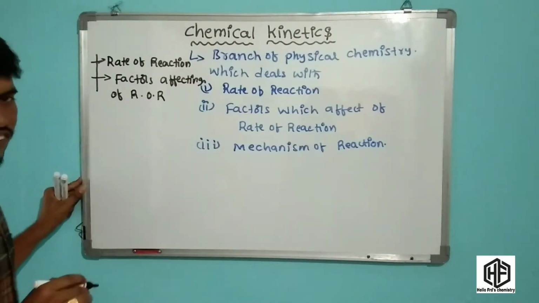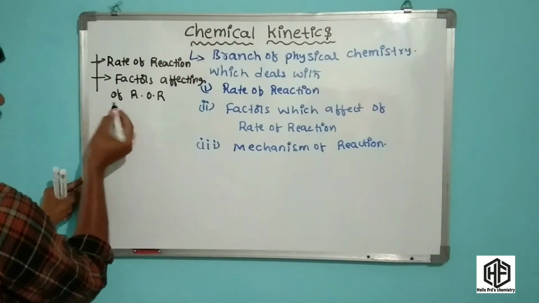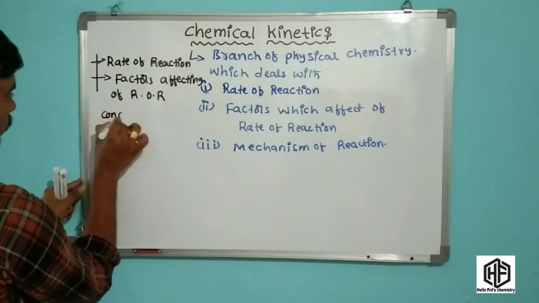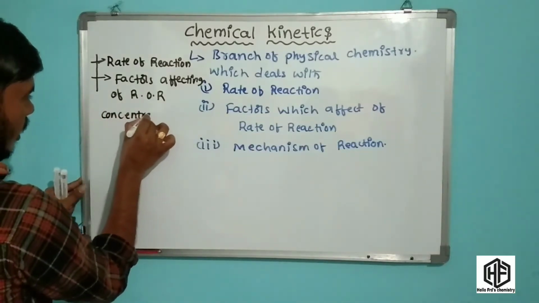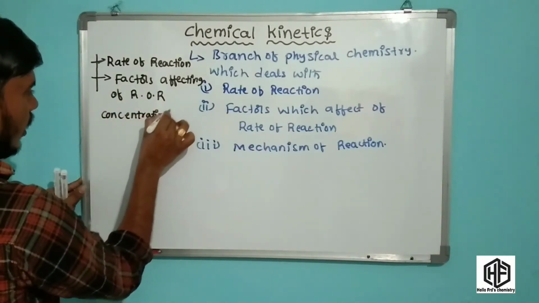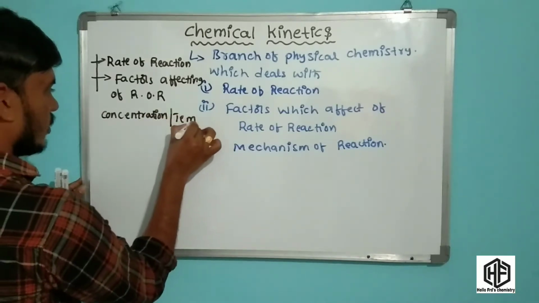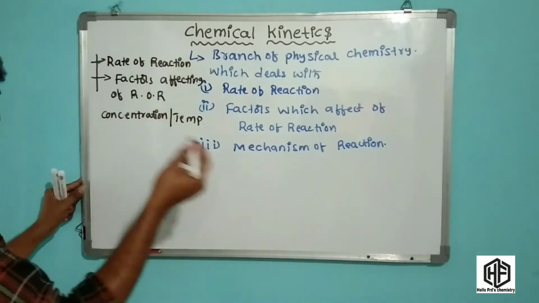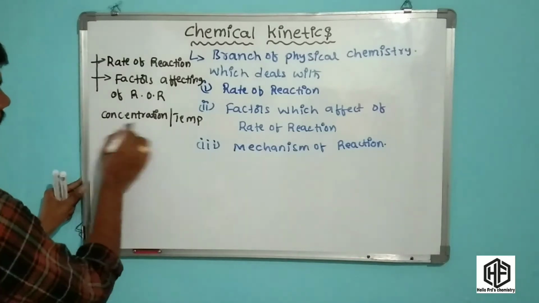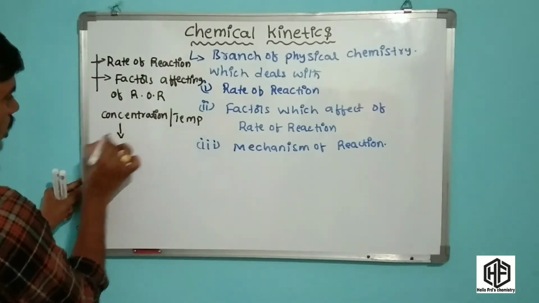These factors include the effect of concentration, which is very important, and temperature, pressure and catalyst.